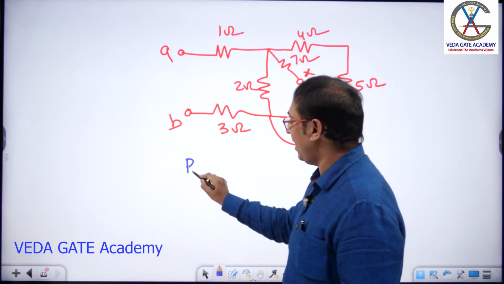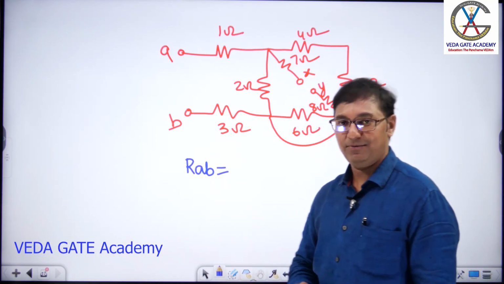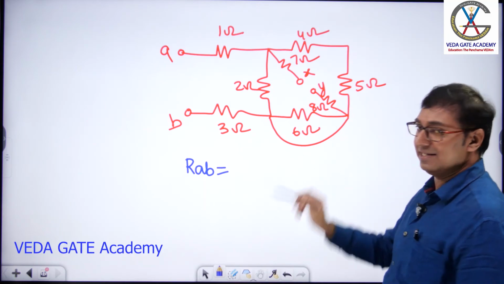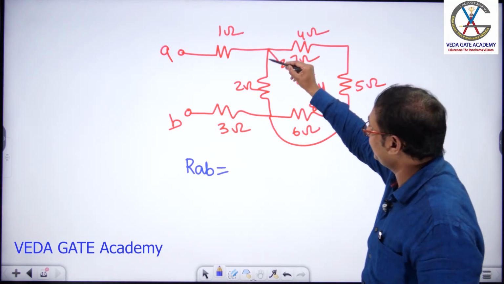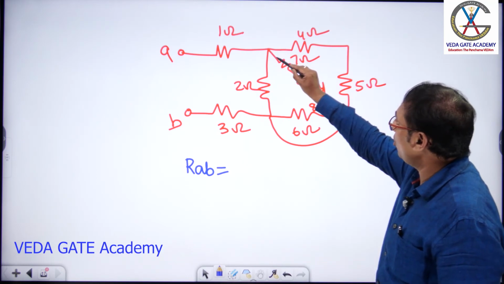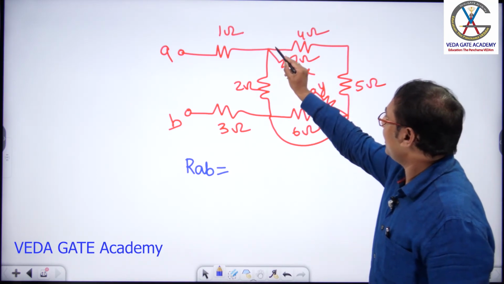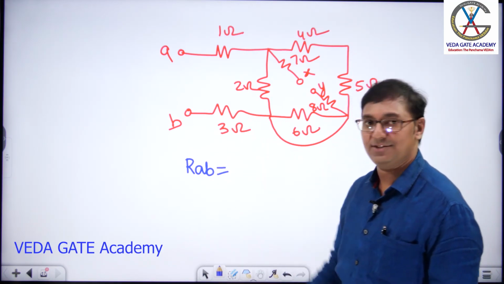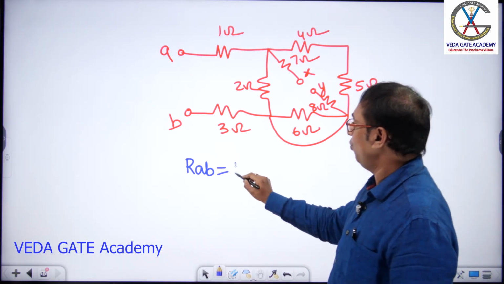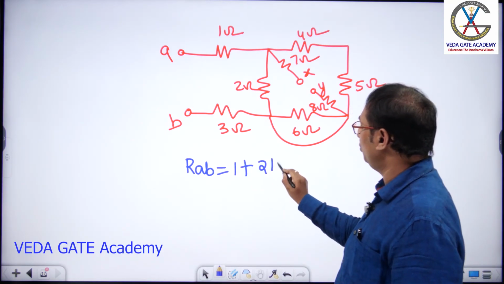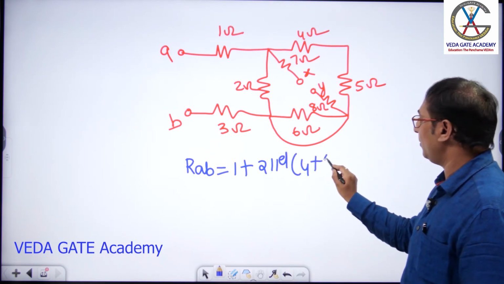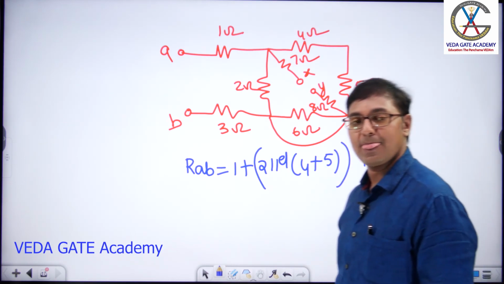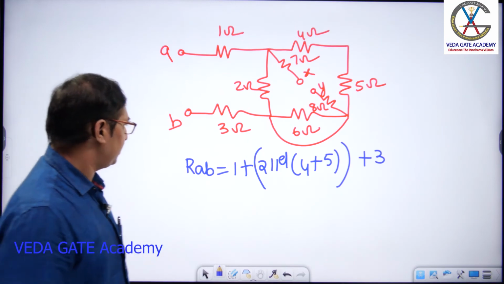Let us write what is RAB first. Current comes like this. At this point, current divides into this and this. Yes or no? So no current flows in the wire, sir. That is for sure. Current flows in the shortest path and enters like this. Clear? Getting the answer, sir? 1 plus 2 parallel with 4 plus 5. The combination is in series with 3 ohms. RAB is over.